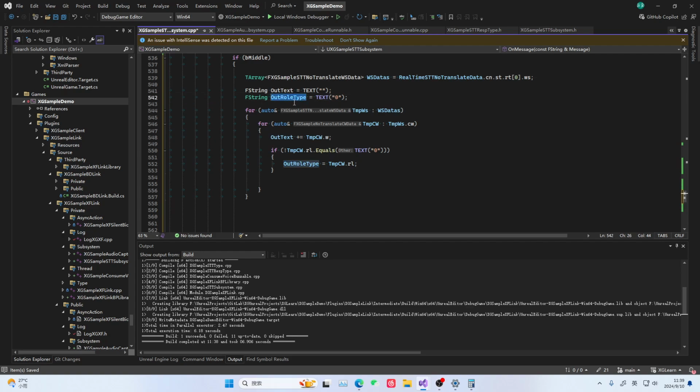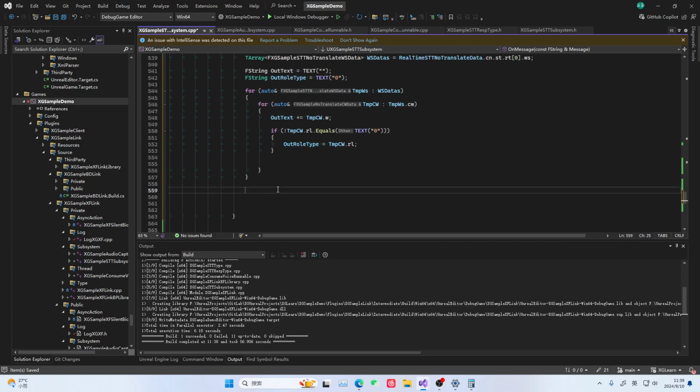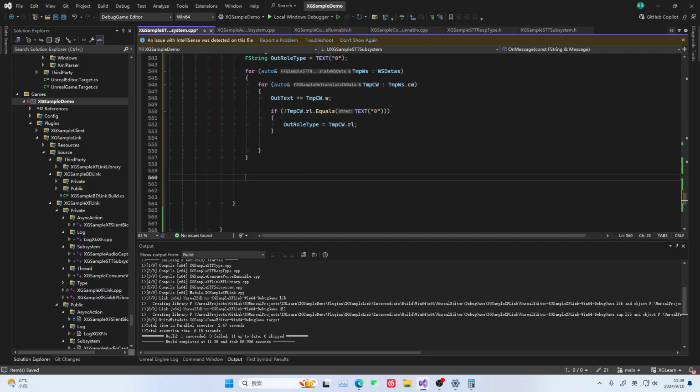You might have questions about this. What does this role type mean? Because this role type is very special. That is, if the person speaking does not change, it will always be 0. If there is a change, when it detects the change, it will give 1 and 2. For example, when I speak, it might be 1 million. Then when you speak, it's 2 million. Then when I speak again, it's 1 million. So this role type is quite special. Everyone should check the documentation. This is not our main focus either.